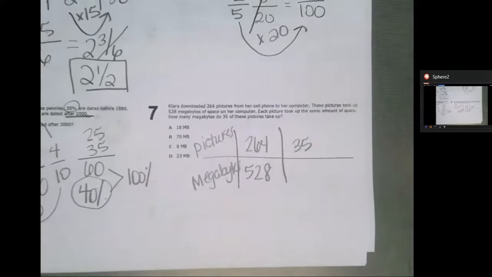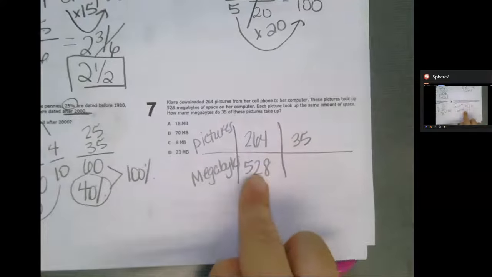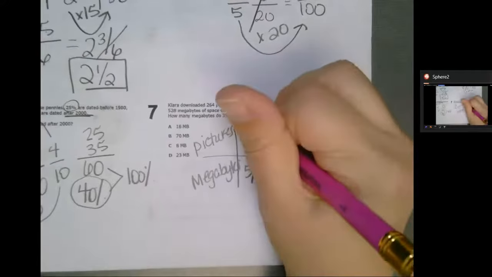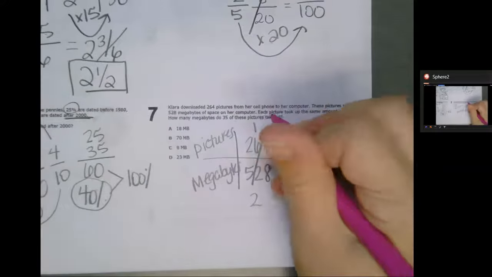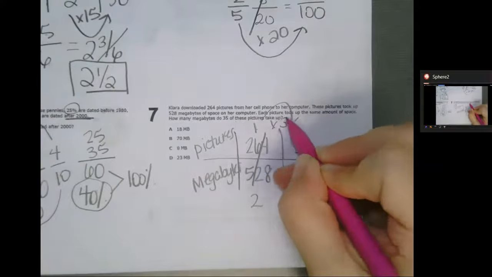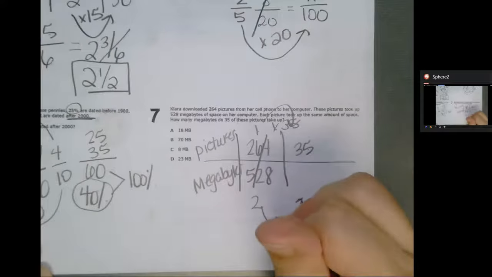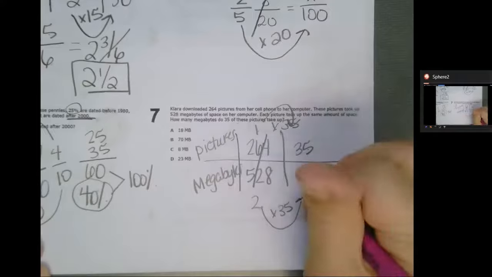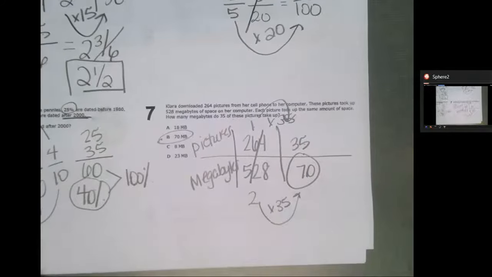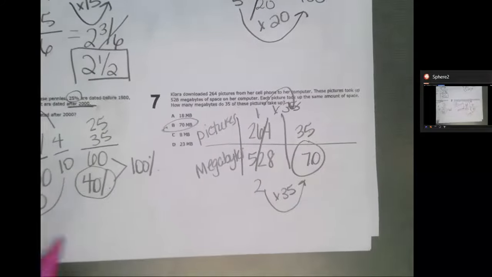Well, I can look at this relationship and I can see that 264 is half of 528. So I'm going to simplify this to 1/2. And then it's really easy for me to say 1 picture to 35 pictures is multiplying by 35. So 2 times 35 is going to be 70. So it would take 70 megabytes to download 35 pictures. We're pretty good on time. Let's look at number 8.